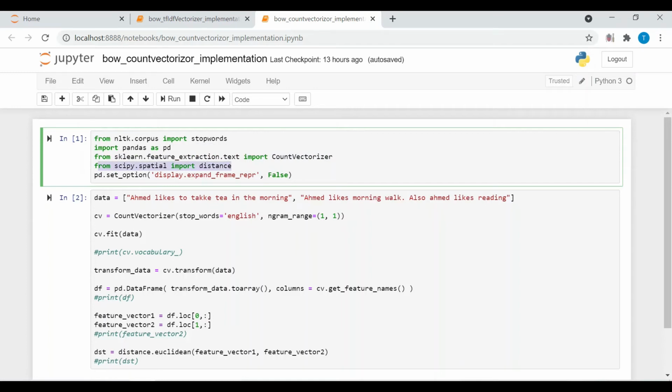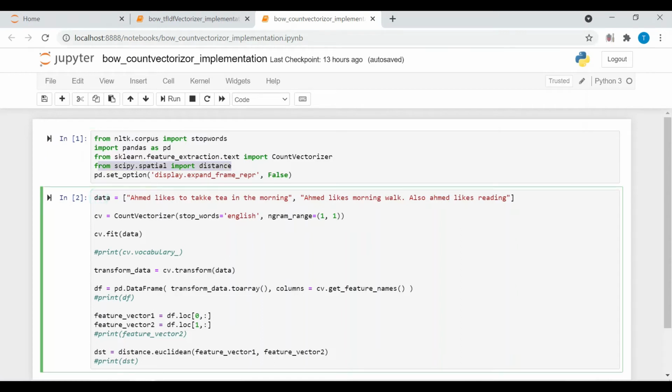This will be used to calculate Euclidean distance between the text documents. Now let's take an array of data having two documents. Document 1 is Ahmed likes to take tea in the morning, and document 2 is Ahmed likes morning walk, also Ahmed likes reading.